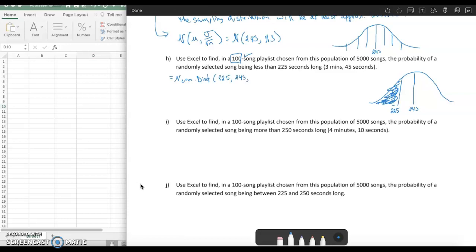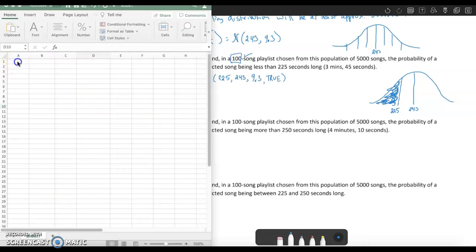And then for standard deviation, when we're talking samples, we use that standard error that we've calculated. So 9.3 in this case. And then we have to tell it true or false, whether we are counting everything below that value or not, or just that value. So we are counting everything below it, so it gets a value of true there.